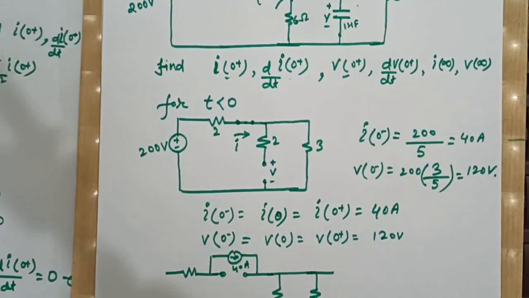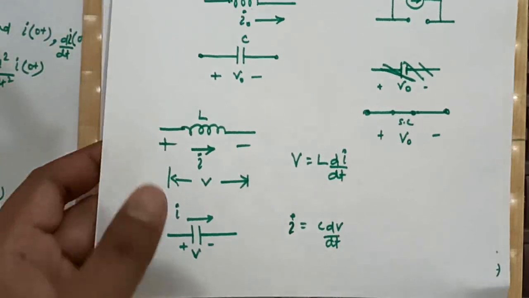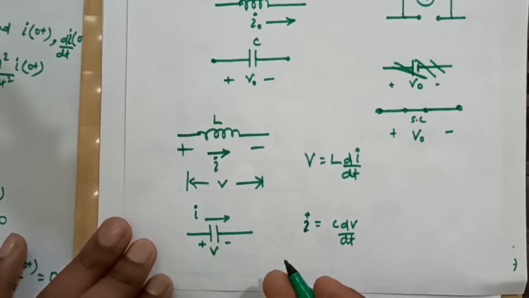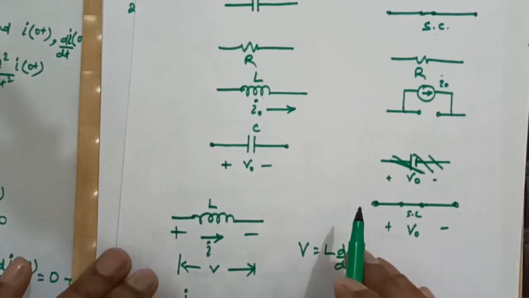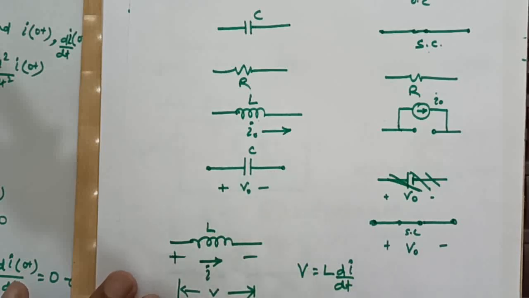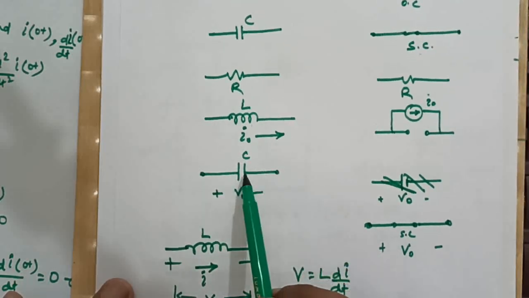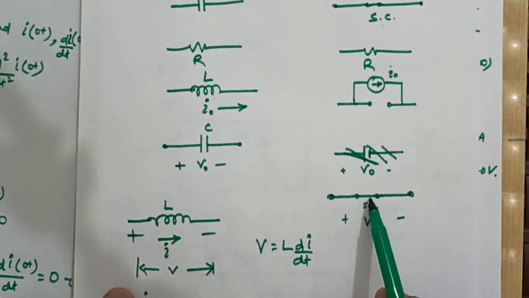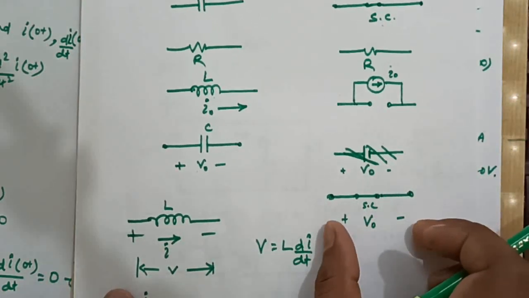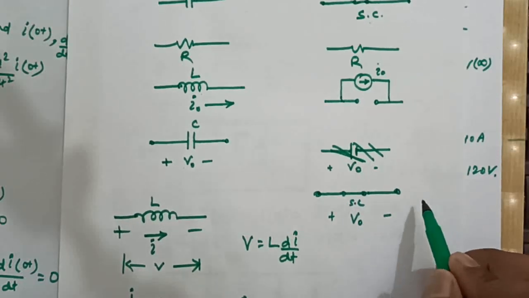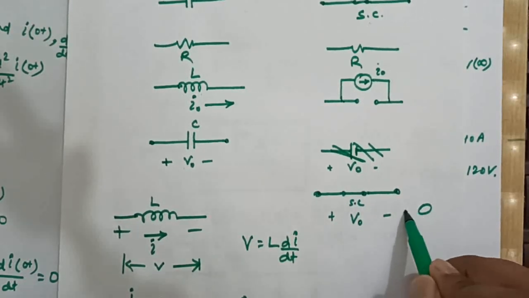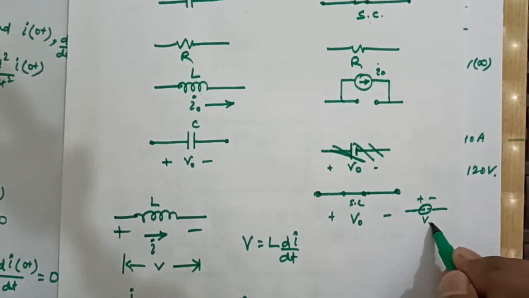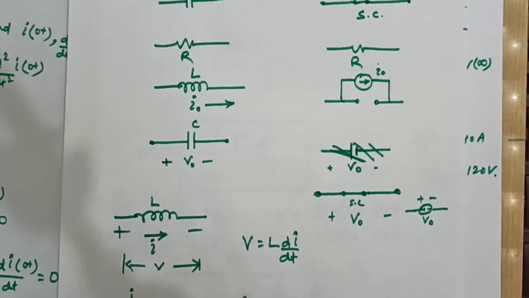As I already told, if a capacitor is initially charged, if it has initial voltage V0, then after switching it is represented by a short circuit along with a voltage across its terminals. Isn't it similar to this plus or minus V0, means a voltage source?